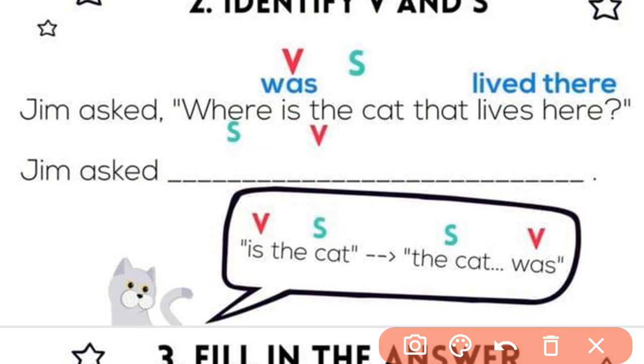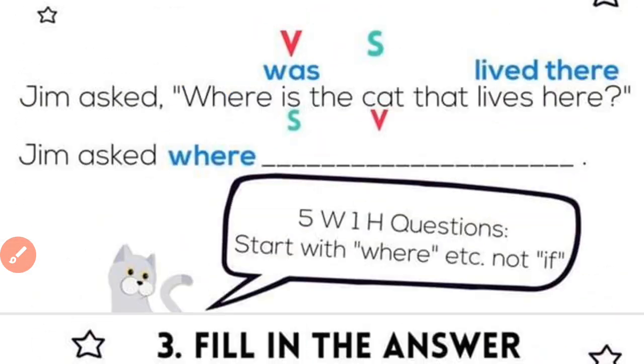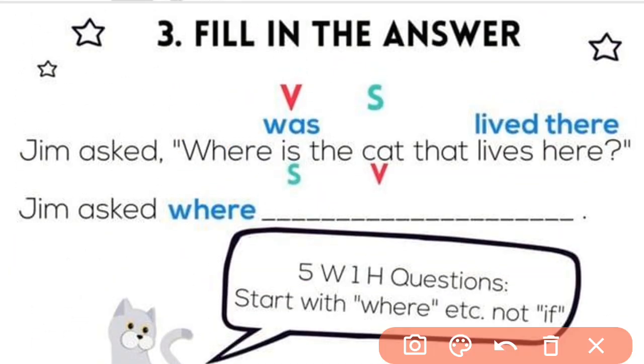So we will interchange, as we know that in questions there is always the verb first, then the subject. In such a statement, we have to convert it to subject, then verb. So what is the subject? The cat. You say, and what is the verb? Was. We have converted from "is" to "was." So let us see. And we will write "where" as it is. Jim asked where.